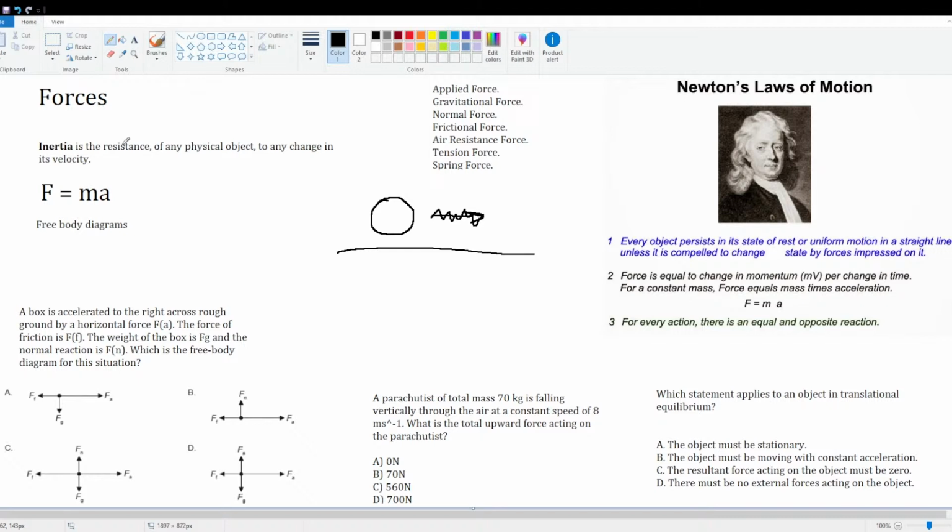And I just like to add on that if something is moving at a constant speed, that doesn't mean that there are no forces acting on it. This is really important. Just because an object is moving at constant speed or just at zero, that doesn't mean there are no forces on it. It could mean that there are no forces on it, but it could also mean that there are opposite forces, meaning coming in from different directions that are equal in magnitude and are therefore canceling each other out.